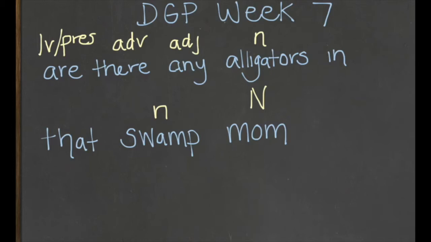A-D-J. That is describing the word swamp. Which swamp? That swamp. Again, we have an adjective. And the only word we have left is in. In is showing the relationship to a noun. In what? In the swamp.